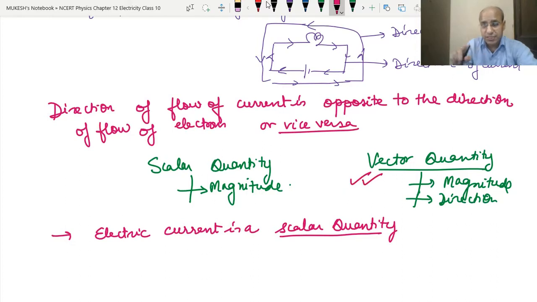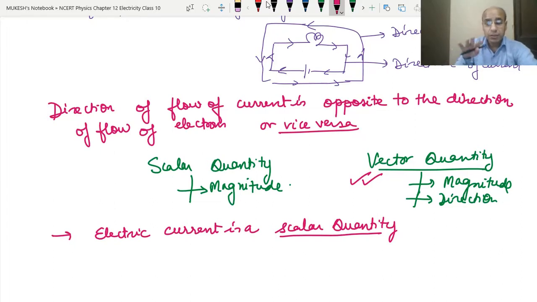See, in the vector quantity what we have studied, if we change the direction, then its effect will be changed. If we want to change the effect of a vector quantity, we can either change its direction, then the overall value will be changed, or if we change the magnitude without changing the direction, then also its overall value will be changed, or we can change both. See, what is happening in the current, even if we change the direction, the amount of the current flowing through the circuit will remain the same. That means by changing the direction, the current amount is not changing.